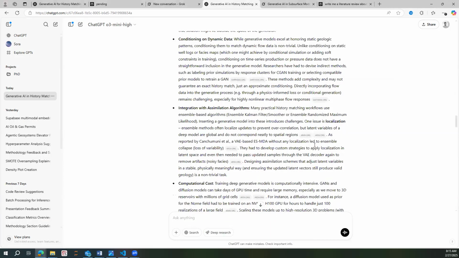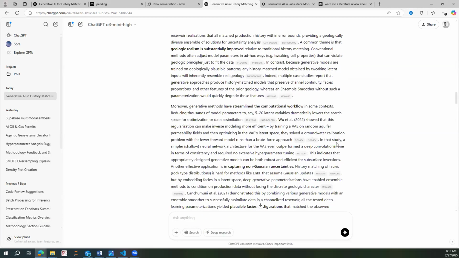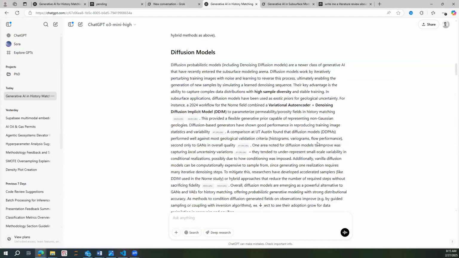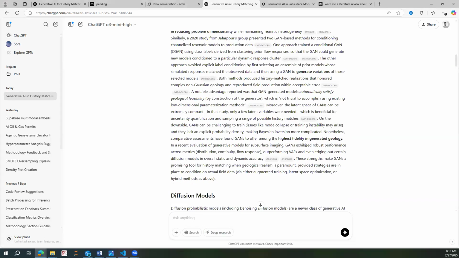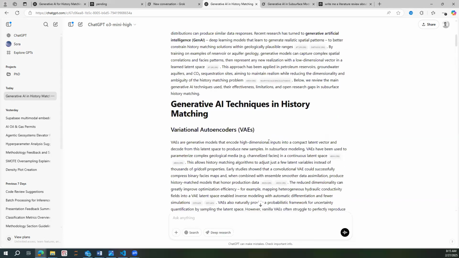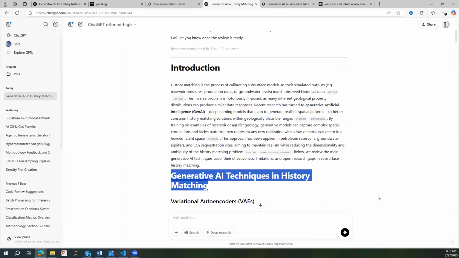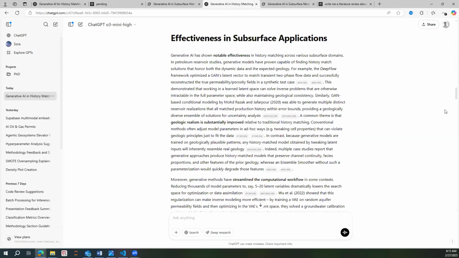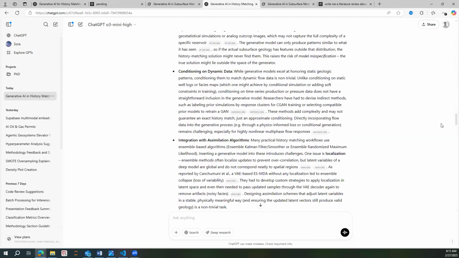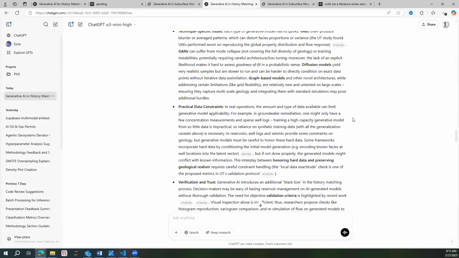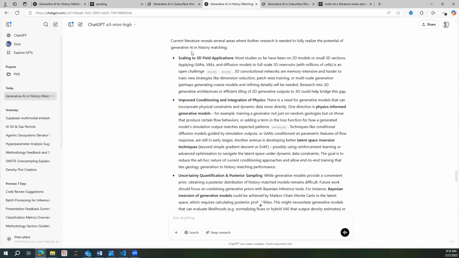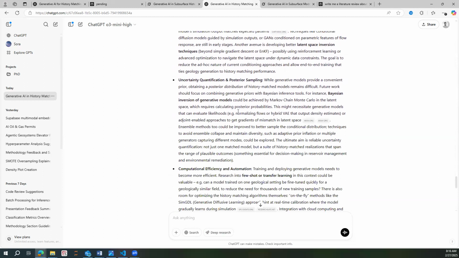If we look into the content, we see that deep research from OpenAI has very detailed research, and it went and got really nice papers that are related to the research that we are looking at, and divided them by algorithms. It tried to figure out the effectiveness of the models and the limitations, and this can give you an idea how to find the research gaps that exist and do your research there.